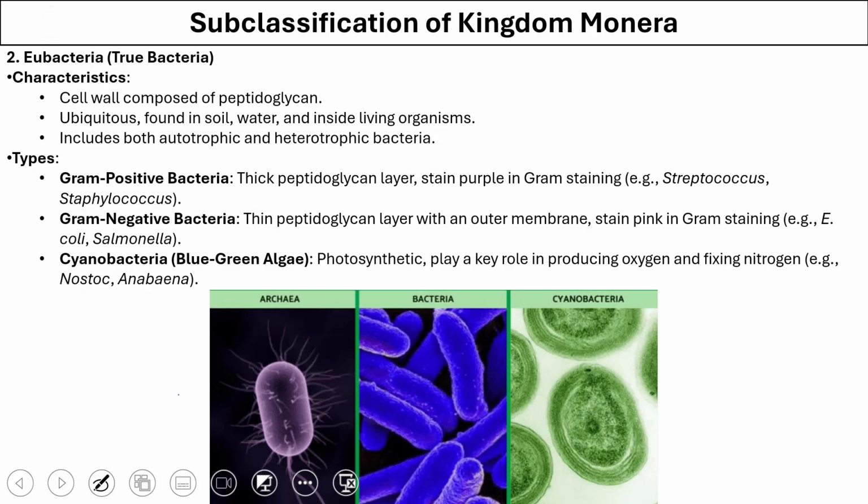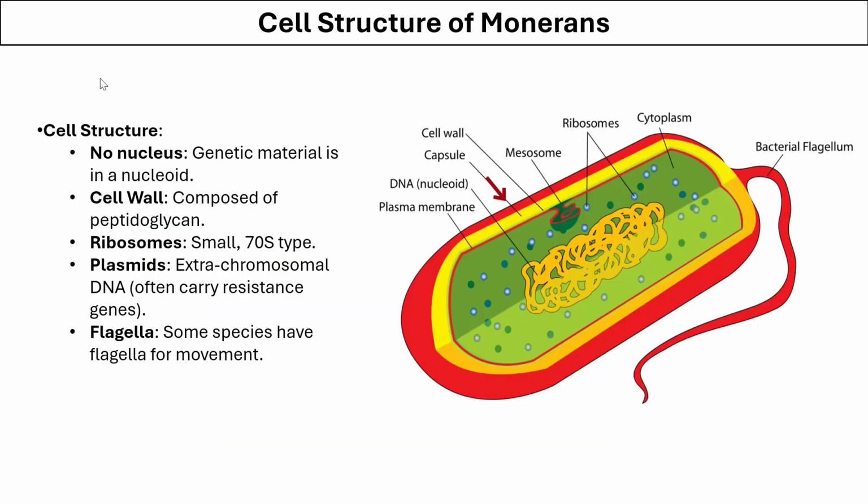Eubacteria, or true bacteria, have a cell wall made up of peptidoglycan. They are found almost everywhere on this planet and they include both autotrophs and heterotrophs. Eubacteria can further be of 3 kinds: the gram-positive bacteria, gram-negative bacteria, or cyanobacteria. We will talk about the characteristic features of these different groups in subsequent slides.